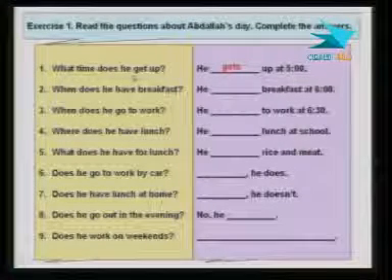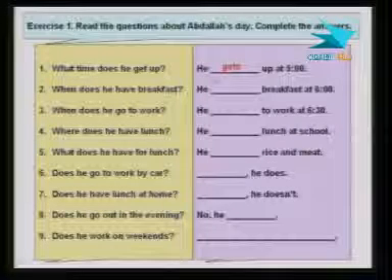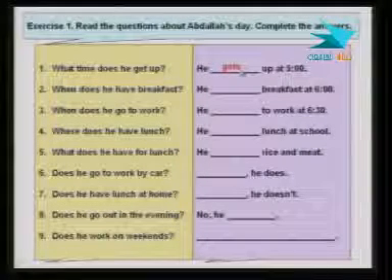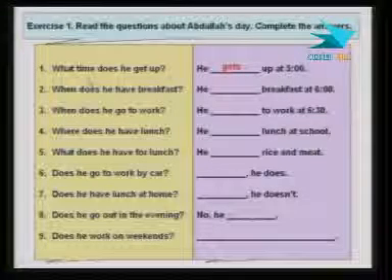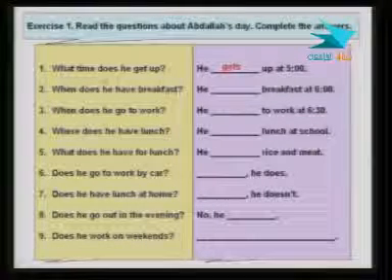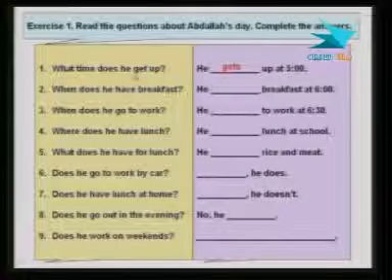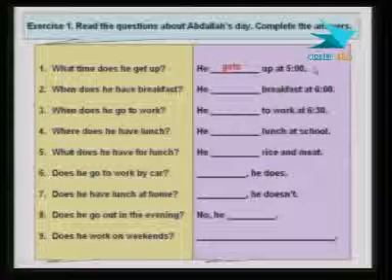And here, notice in the affirmative sentence, the s is there, but no s here, so we drop it. So what time does he get up? He gets up at 5.